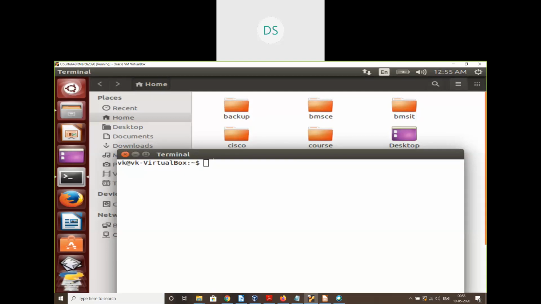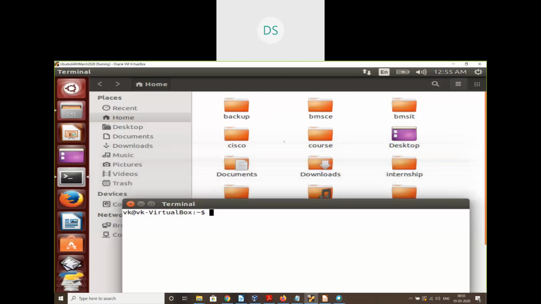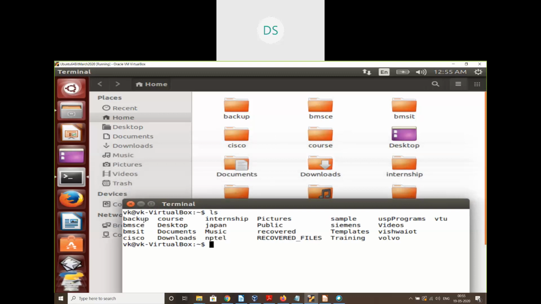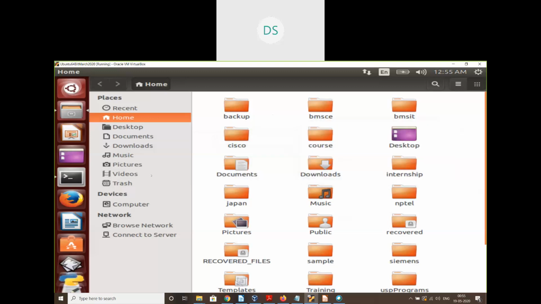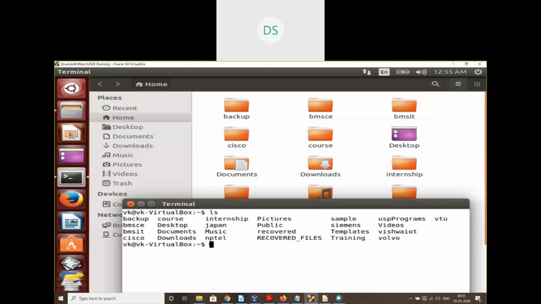Okay. So when we open a terminal, that is a shell prompt, we can also list all these folders by using a command ls. So the ls command will also list all these folders that you are seeing in this GUI. So this is a graphical user interface and this shell is a command line interface. Okay. So I can create a folder in this home directory of that user by right clicking here, like the new folder, or else I can also create the folder by using a command.